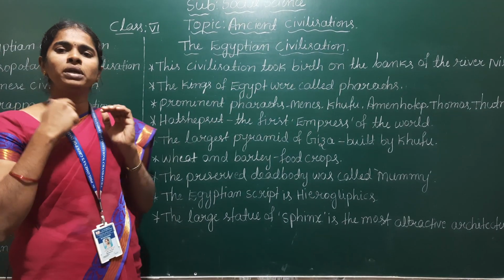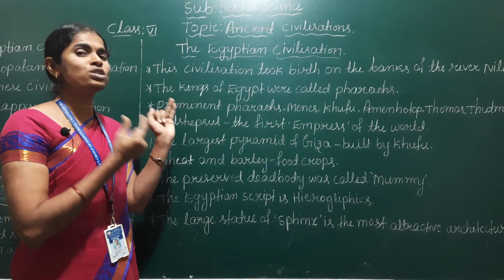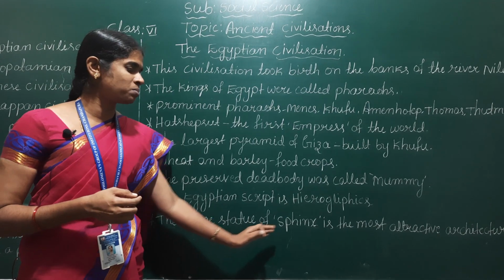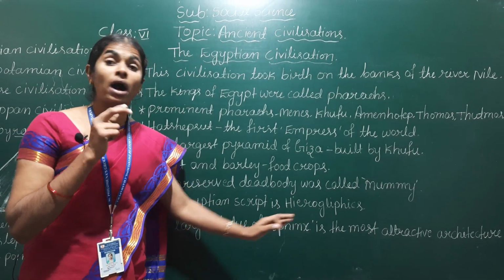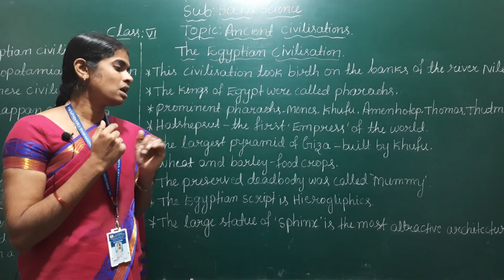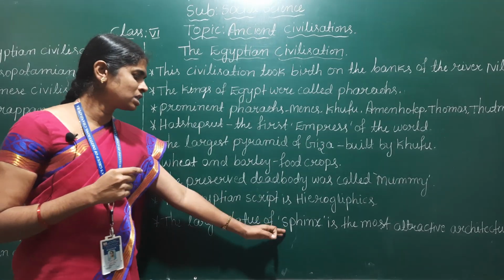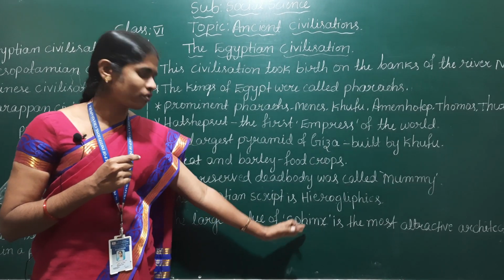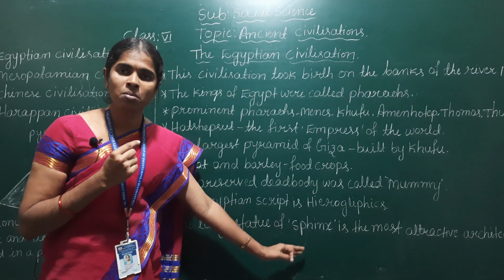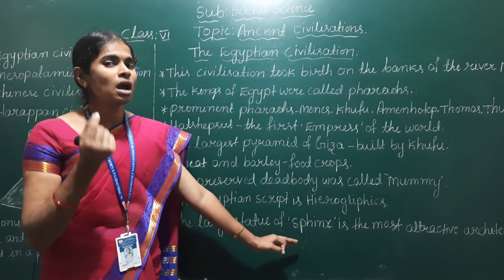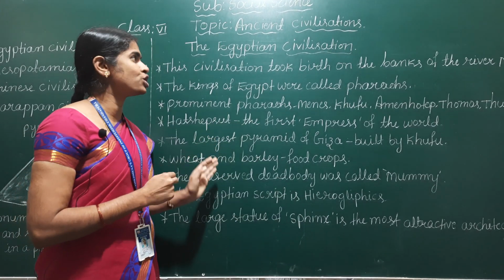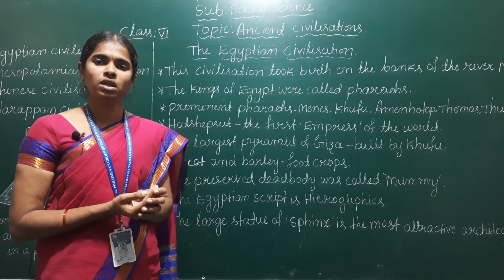Another prominent contribution of the Egyptians to architecture is the Sphinx. The large statue of the Sphinx is the most attractive architecture of the Egyptians in the ancient world. The Sphinx is an animal with the body of a lion and the head of a man. These are the cultural contributions of Egyptians to the ancient world.